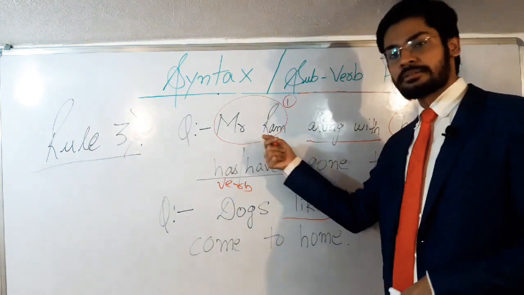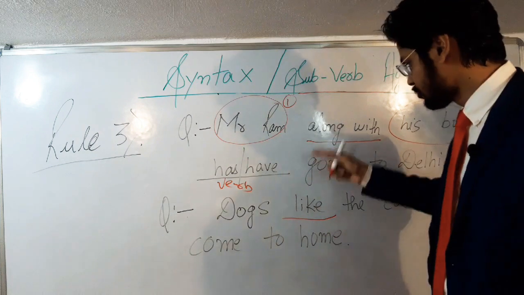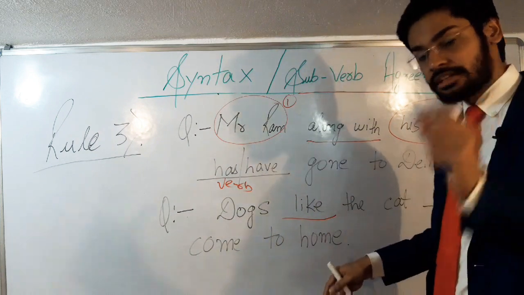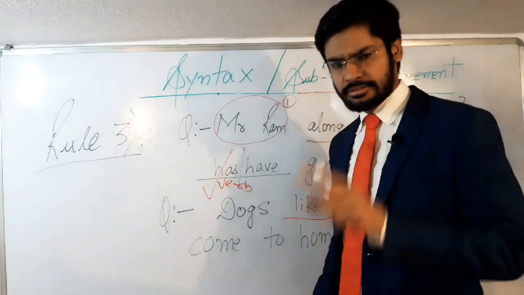And the first subject here is Mr. Ram, which is singular. So between has and have, the singular one is has. So has is the right answer.